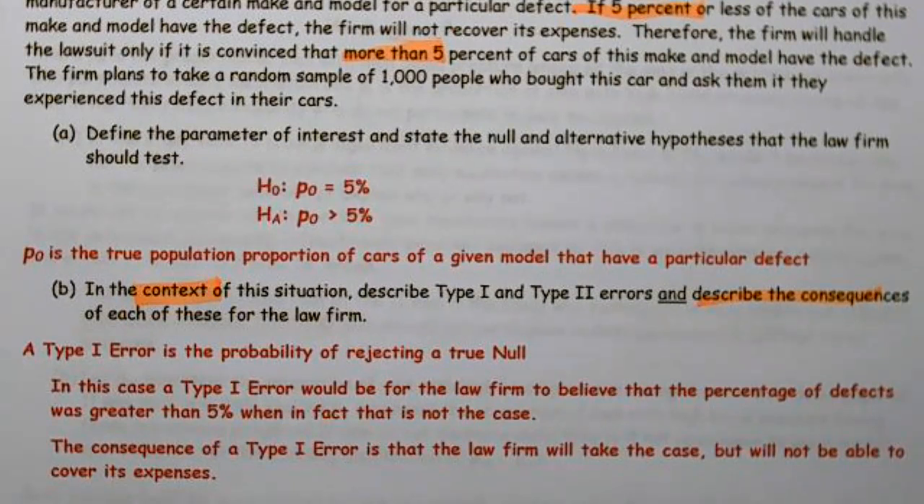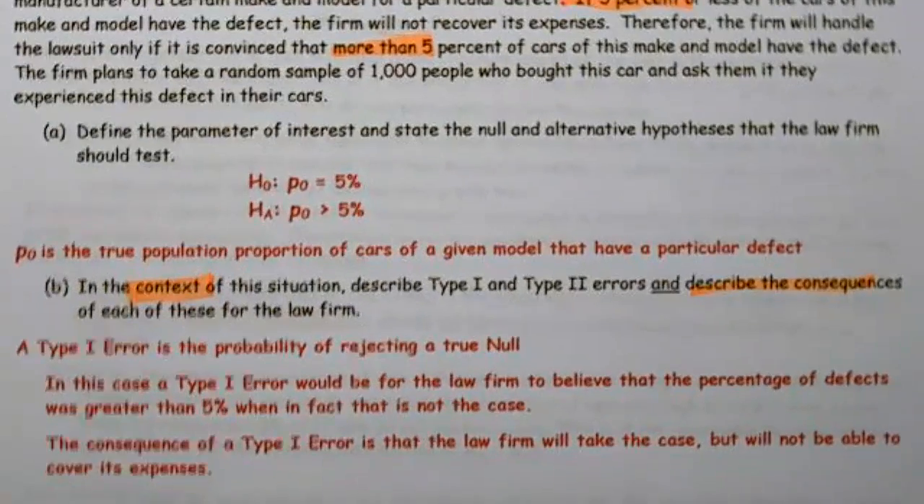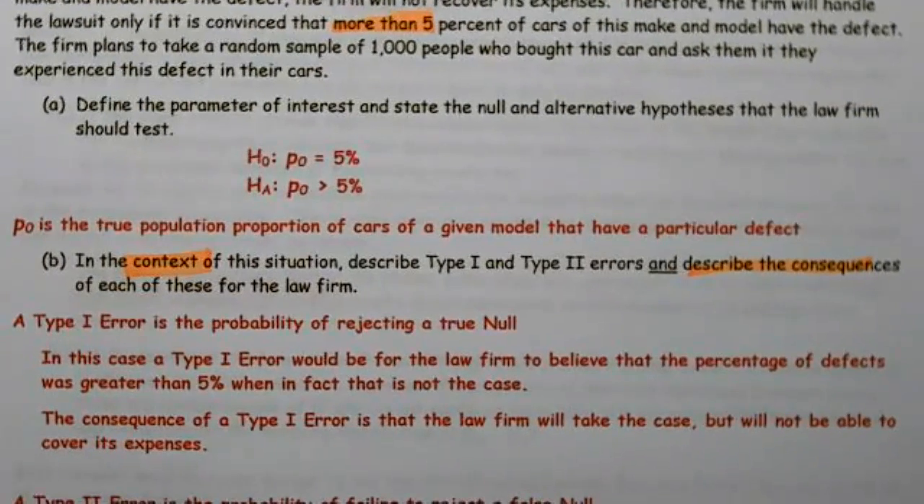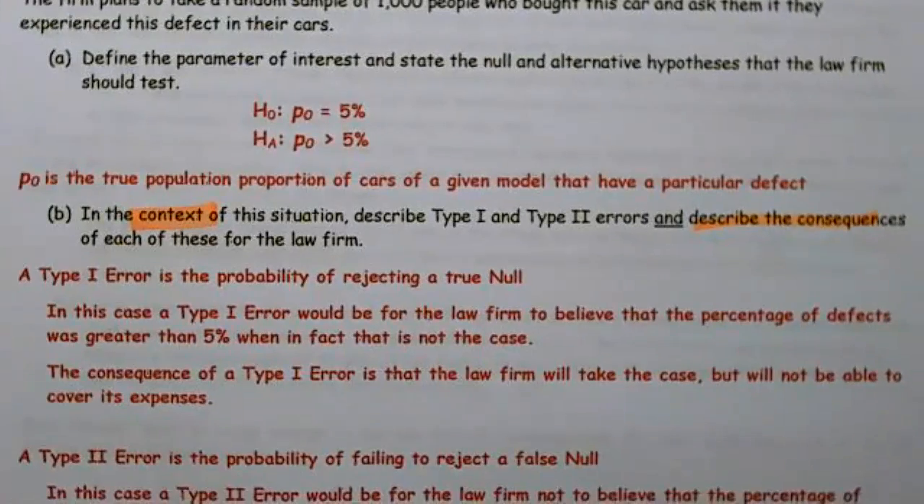All right, so that means I would have rejected this and I would have believed this when that wasn't the case. The consequence of a type 1 error is that the law firm would take the case but would not be able to cover its expenses. A type 2 error is the probability of failing to reject a false null.